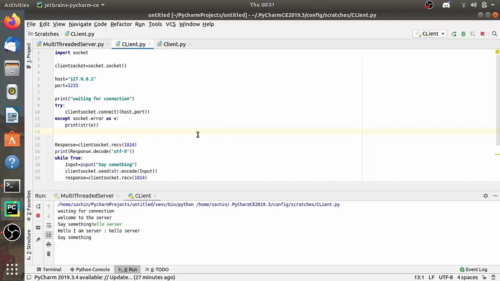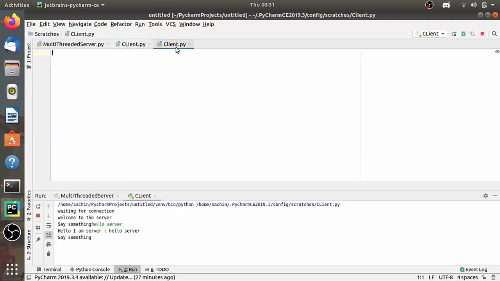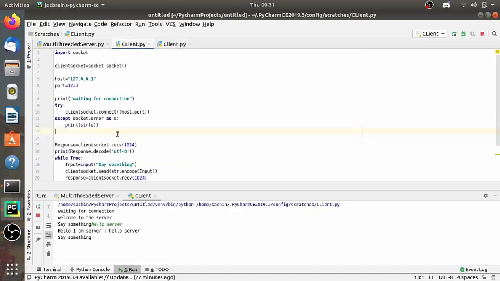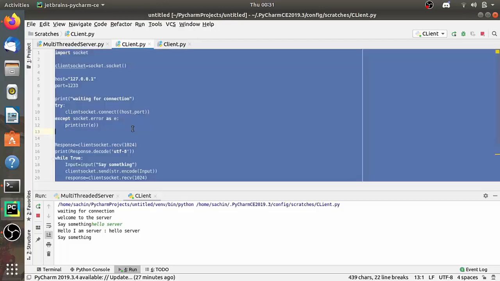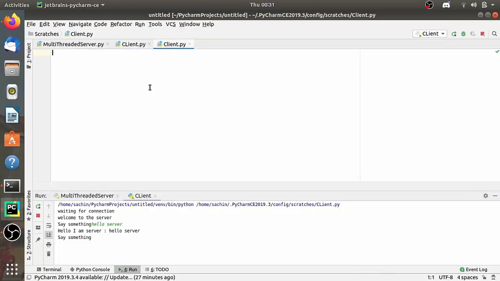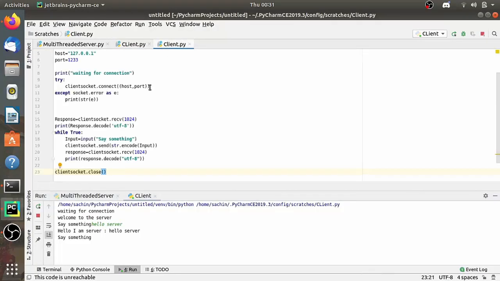So let's see whether it supports multiple clients or not. So I am making one more client. I am not going to write the whole code again, just copying the code of the client and pasting it in another file. So let's run this second client.